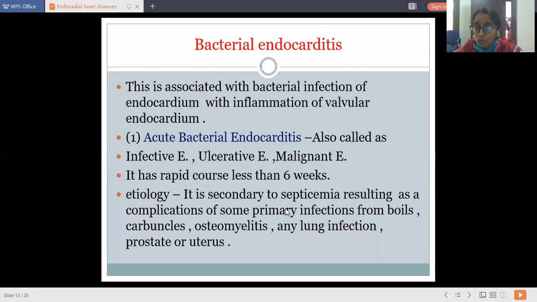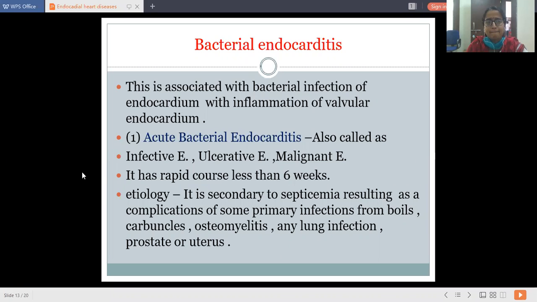Moreover, other bacteria are involved, and in any lung infection, it may be pneumococcal, it may be streptococcal, or it may be fungal, any etiological organisms. Okay, so there is no specific organism like in rheumatic endocarditis, compared with acute bacterial endocarditis.